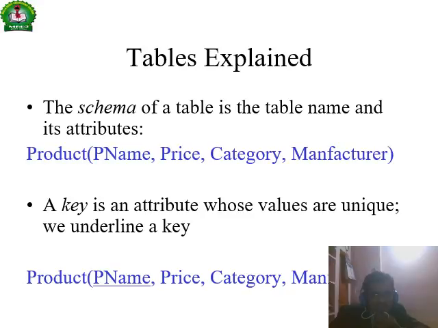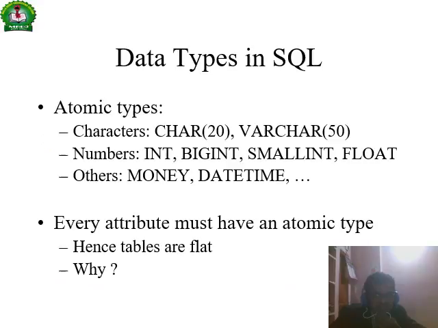Tables are explained by schema. Schema is the definition of the table. The schema is product name, price, category, and the manufacturer. The key attributes uniquely identify the records.